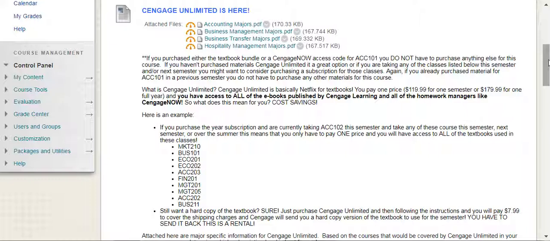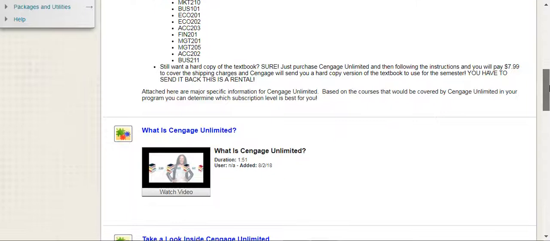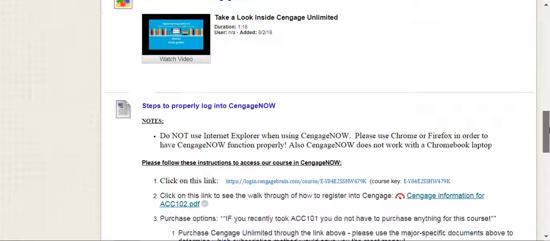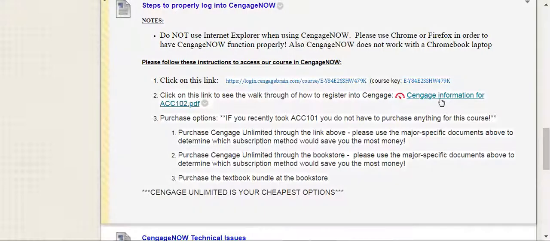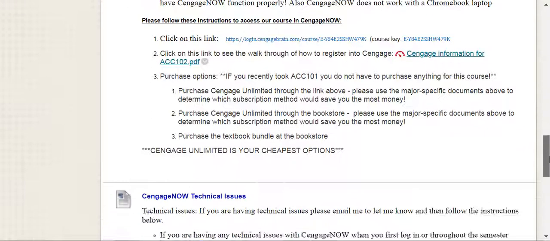There's different subscriptions. There's 1 semester, 1 year, and 2 years. So make sure you look through your major specific list, look at the courses that you still have remaining for your program, and figure out what would be the cheapest and best option for you. You can also get a print rental for $7.99 when you access Cengage Unlimited. There's information here about Cengage Unlimited, and down below you have all the instructions and a walkthrough screenshot by screenshot of how to access our course in Cengage Now.